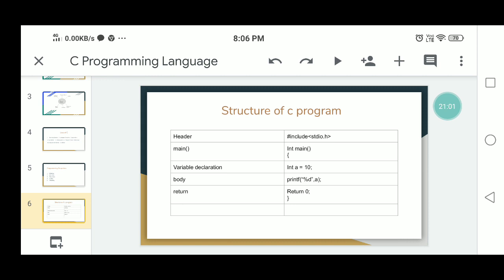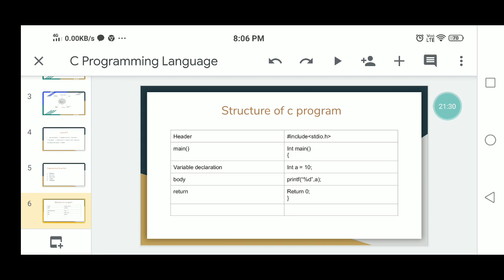Between slash star and star slash you write the comments. This is an ignored statement: the compiler reads and ignores it. It is only for the user. Next, inside the main function you have to write the declaration part and also the execution part.